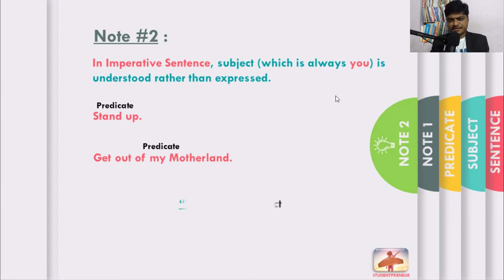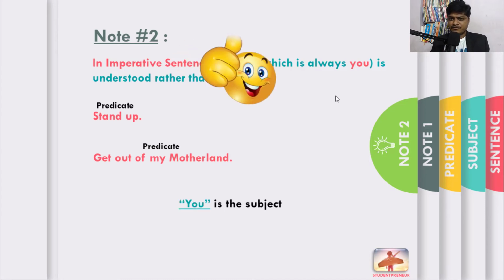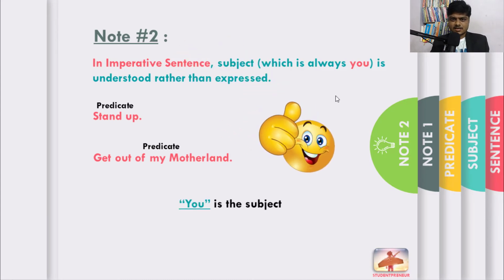One more exceptional case is in imperative sentences. Do you know what is an imperative sentence? A sentence which expresses commands, orders, requests, wishes is called an imperative sentence. In these kind of sentences, the subject is not expressed. It is understood. For example, stand up. Where is the subject in that? Get out of my motherland. What is the subject in that? The subject is not present over there. It is implied. Okay, it is understood.